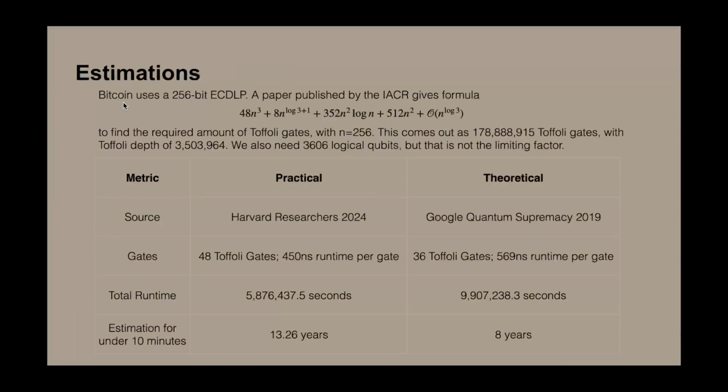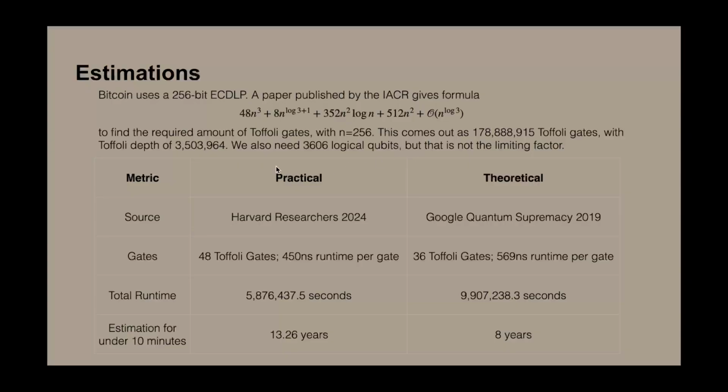Moving on to how we conducted our estimation. Bitcoin uses a 256-bit ECDLP, and a paper published by the IACR gives this formula down here to find the required amount of Toffoli gates to allow a quantum computer to solve a 256-bit ECDLP, with n equals 256. This comes out to about 179 million Toffoli gates with a Toffoli depth of 3.5 million and a logical qubit count of 3,600 logical qubits.